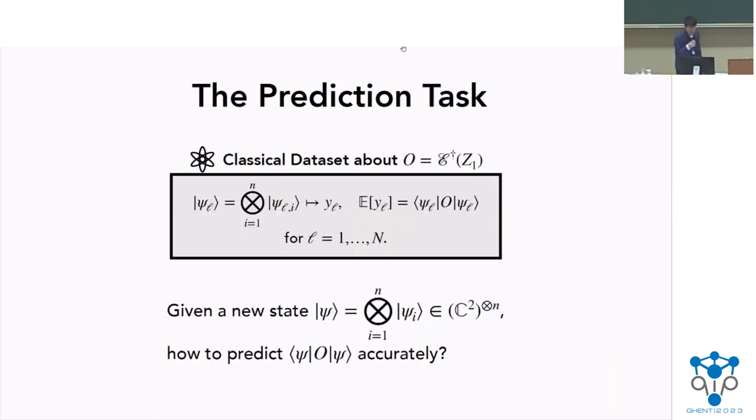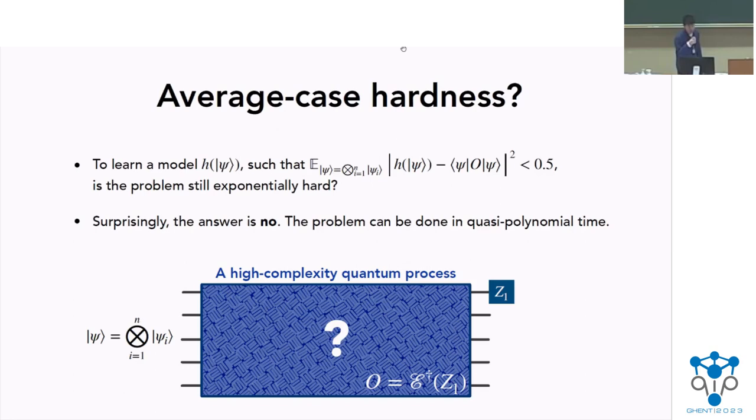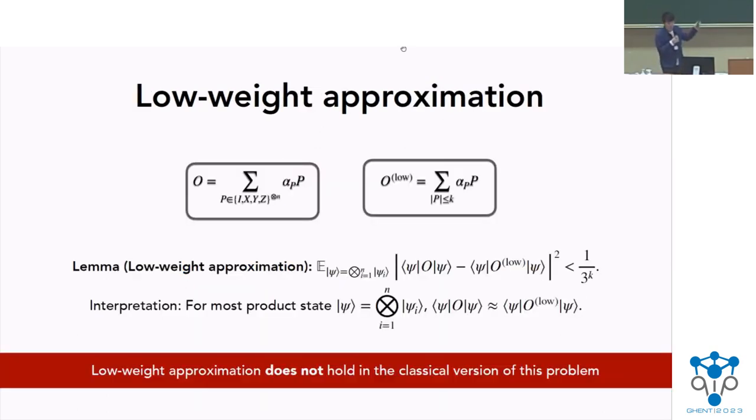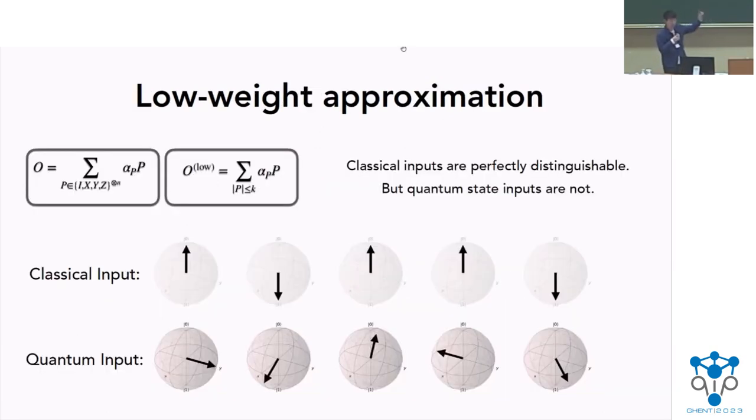The difference comes from where the average case is defined. In the classical problem, the average is over all the bit strings, but here we're averaging over product states. So there is that difference, and that actually causes this to become easier. This is related to the fact that in the classical case, if the inputs are perfectly distinguishable, then that's much harder. But if it's quantum states, it actually becomes easier.